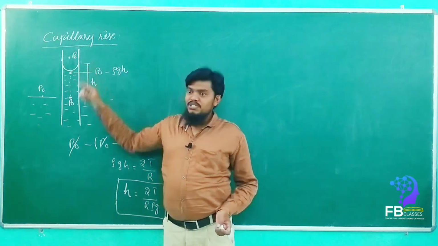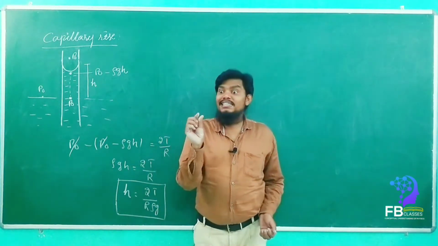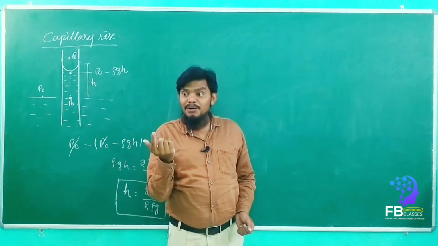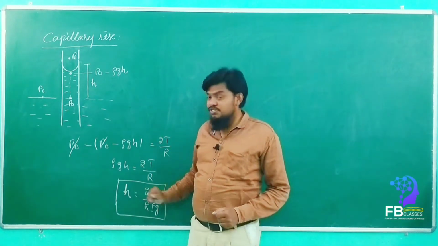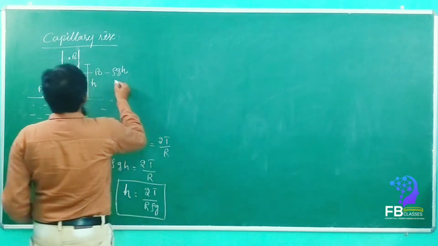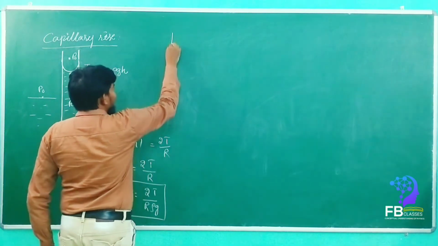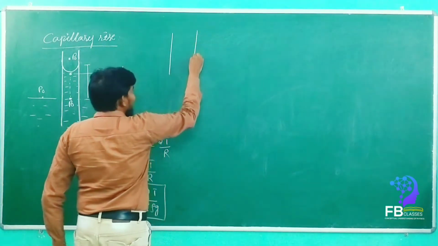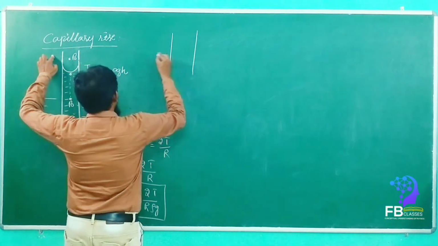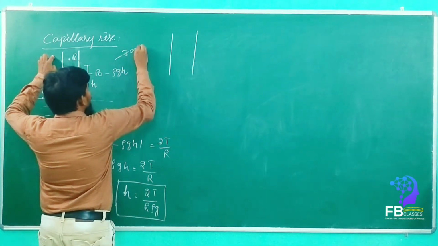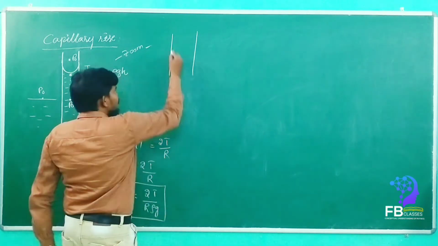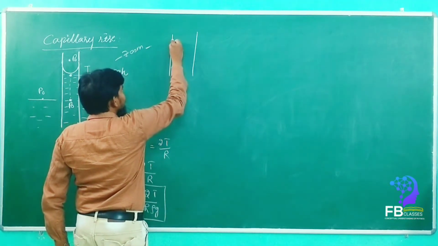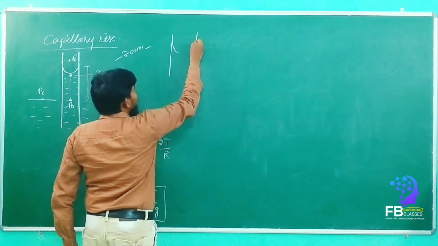I don't know the radius of curvature, but I know the radius of the capillary tube. Then how can we find out the h value? Very easy. See here. I'll draw this a little bigger, I'll zoom in so you can understand better. See here, this is the curvature. Yes or no?